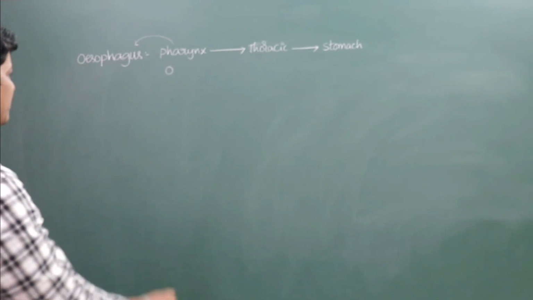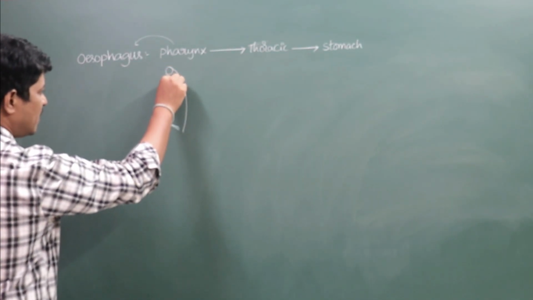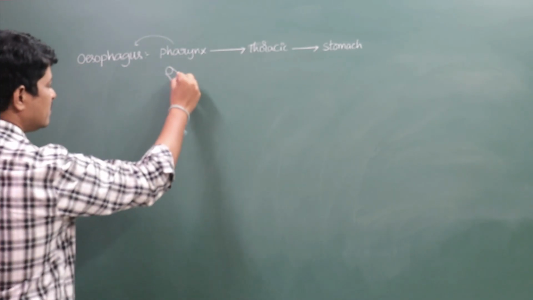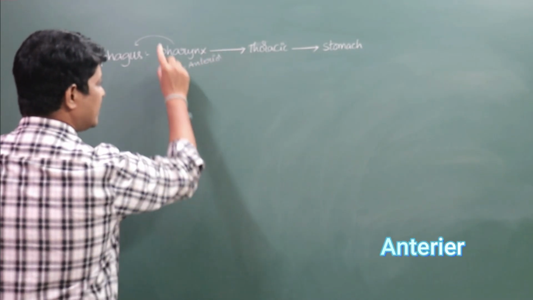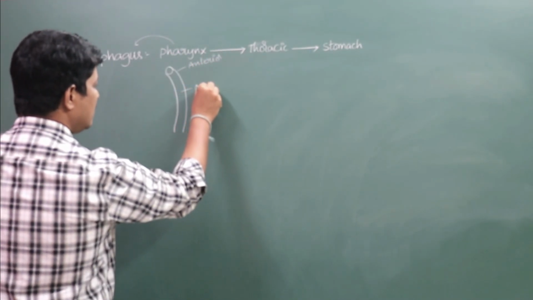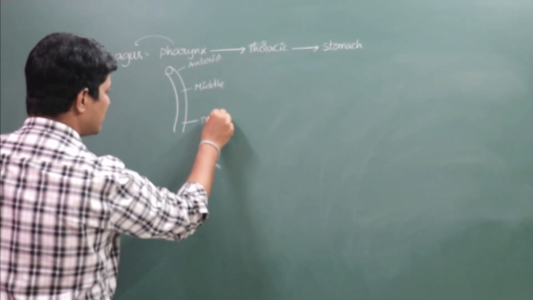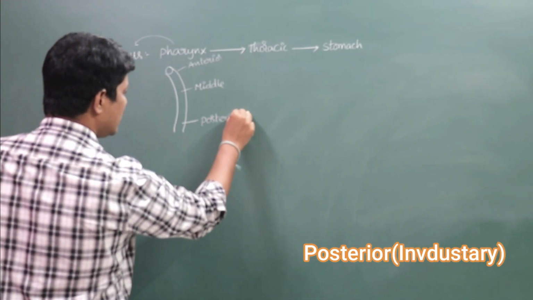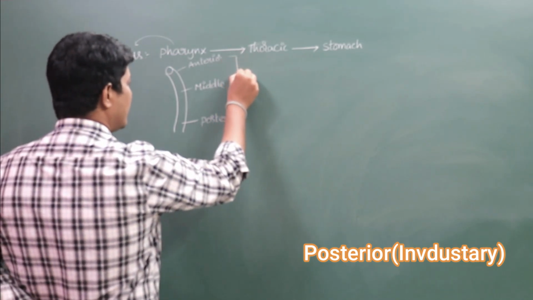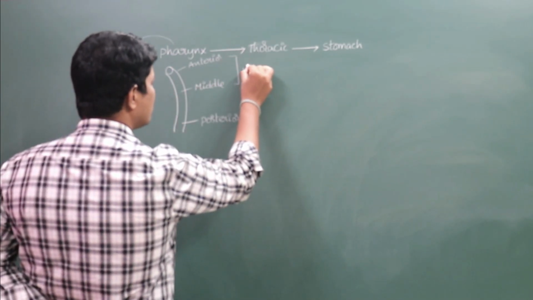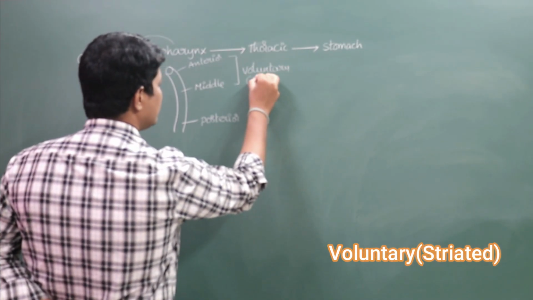Upper esophageal sphincter. And this pharynx is a muscular part. It is divided into anterior part, middle part, and posterior part. The anterior and middle part of the esophagus is made up of voluntary muscles or striated muscles.